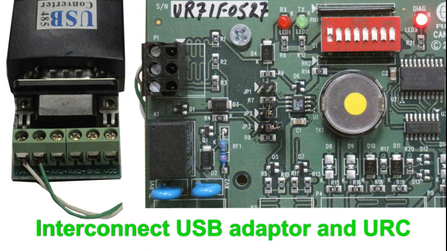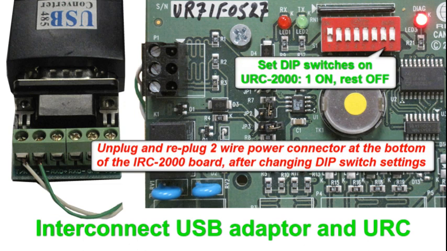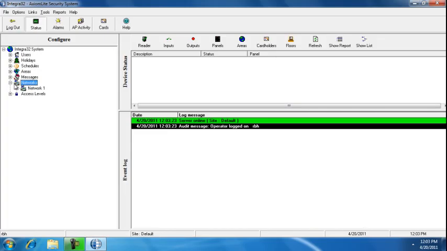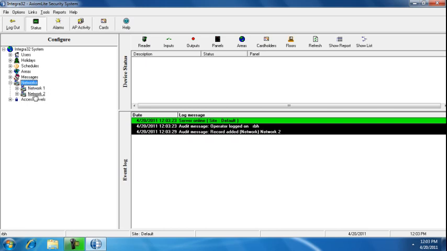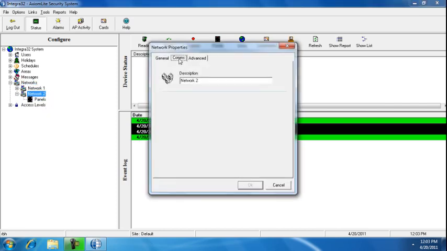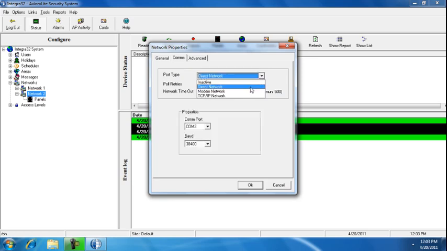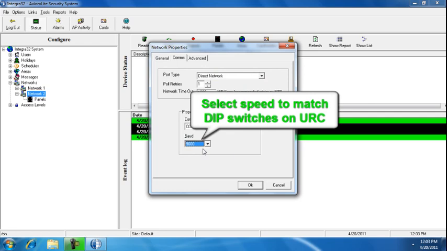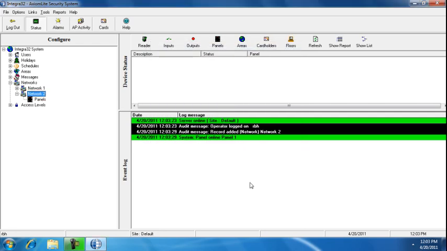Next would be to wire up the USB adapter to our panel. Please make sure you set your dip switches correctly and power cycle the panel to accept the new settings. Let's go into our network settings, select Communications tab. We're going to pick Direct Port. We're going to select COM port 3 as our COM port was detected and set the speed that matches our dip switches on the URC. Let's set panel number 1 for this network. It will be URC 2000. Make sure address is 1. And the panel will come up online.